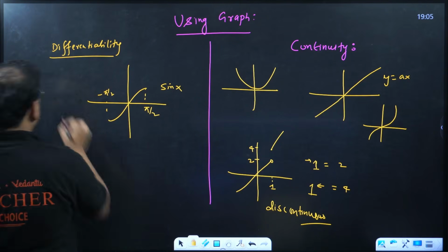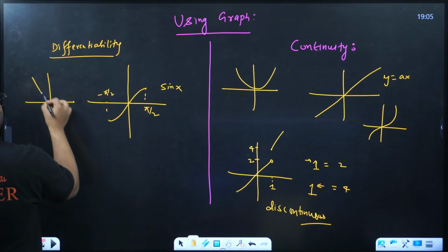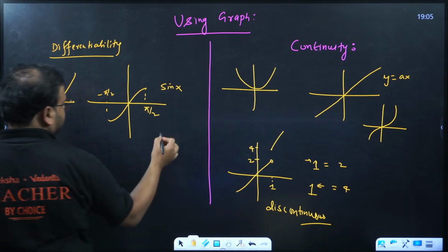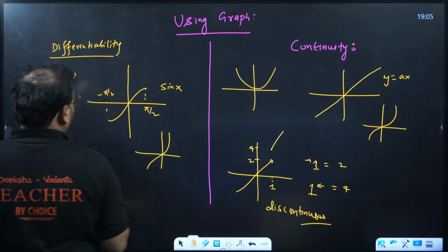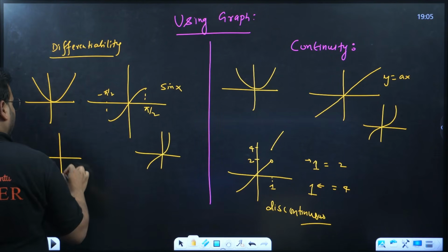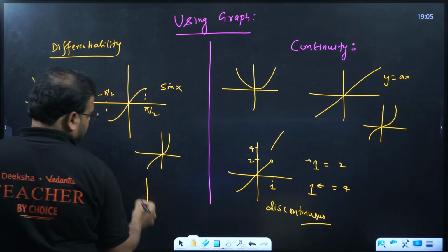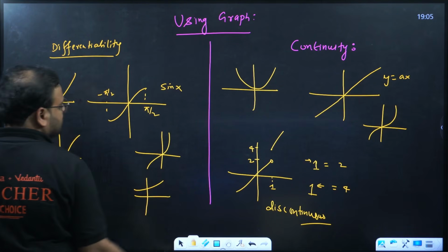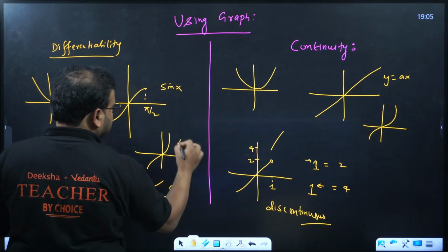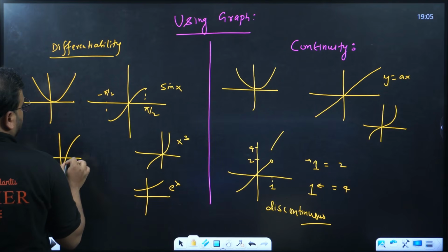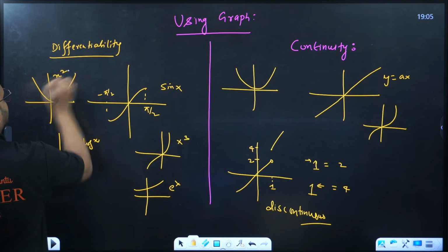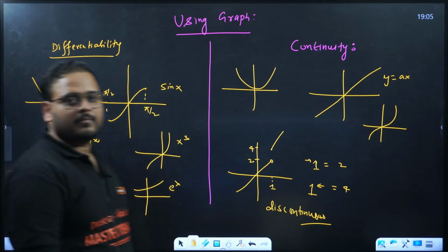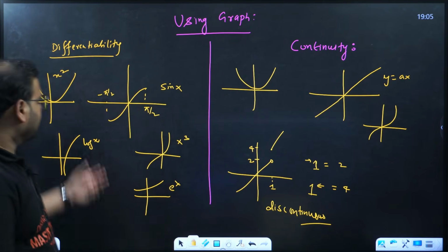More examples: parabola, cubic function, log function, exponential function. This is e power x, this is x cube, this is log x, this is x square. All these cases are differentiable.